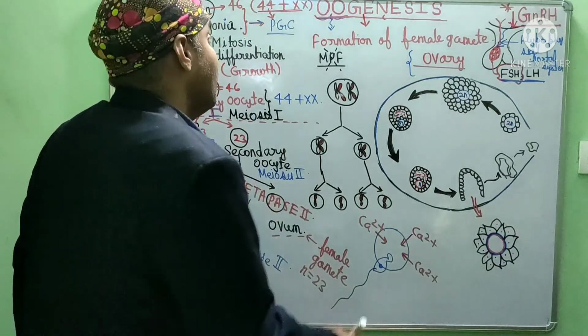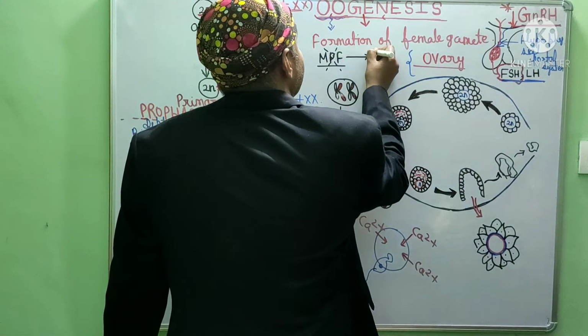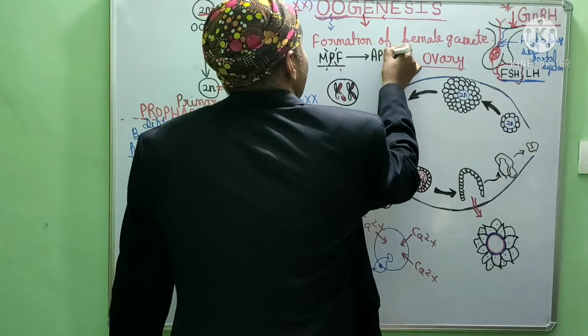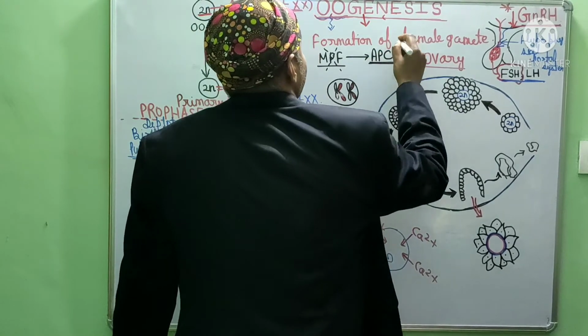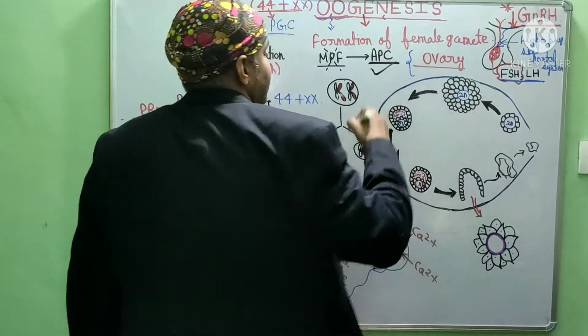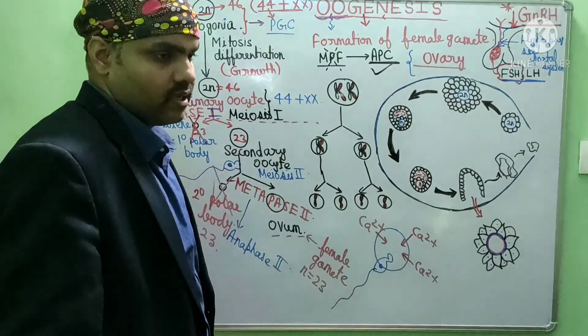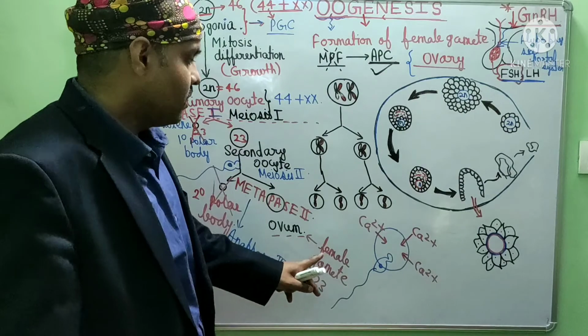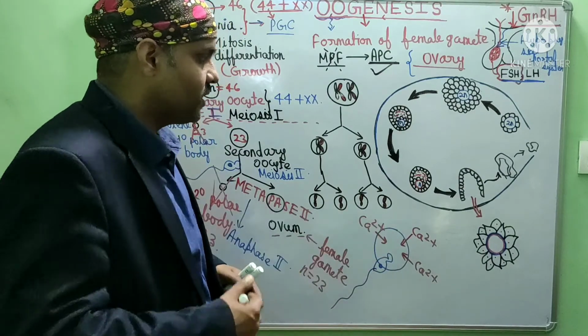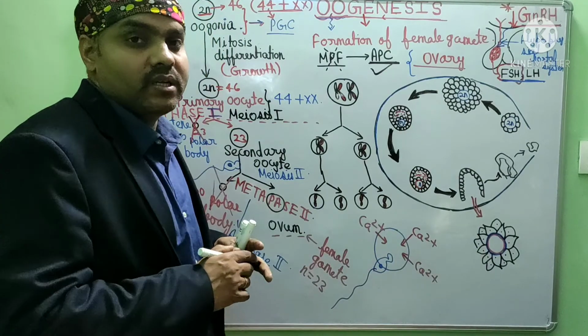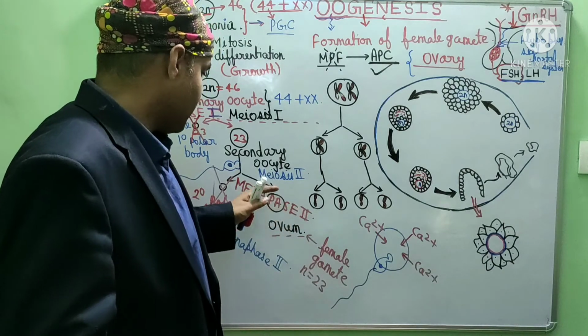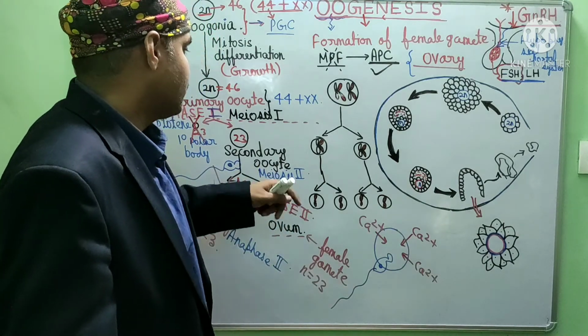It will degenerate, and another protein, the anaphase promoting complex, is activated. This anaphase promoting complex will activate, and the cell will come to anaphase, then telophase, then cytokinesis. Right? So you can see here, the strike of the sperm only restarted the process of meiosis second again.